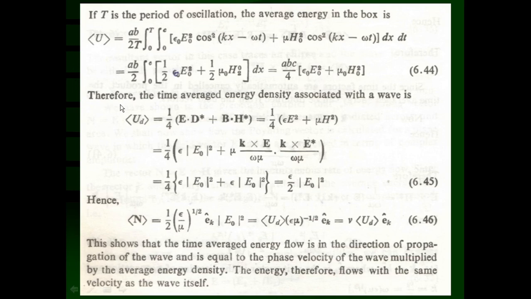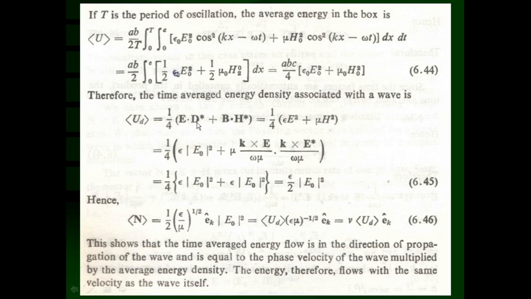Now, therefore, the time average energy density associated with the wave that we are going to calculate is like this. The time average energy density, designated as UD, D being density, inside the box is equal to 1 by 4 (E dot D star plus B dot H star). That is equal to 1 by 4 (epsilon E square plus mu H square).